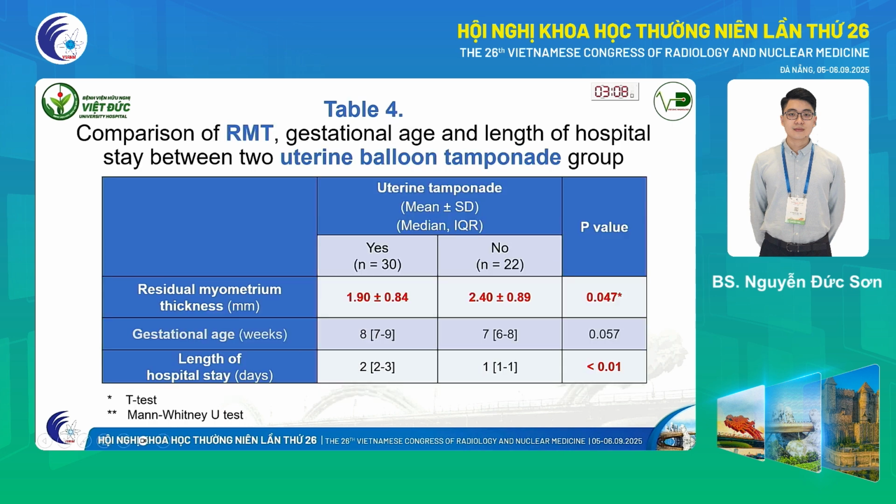In this slide, we analyze the differences between two groups of patients, those who required uterine balloon tamponade and those who did not. I want you to focus on the residual myometrium thickness. The patients who required tamponade had a significantly thinner RMT compared to those who did not. The difference was statistically significant with a p-value of 0.047. With this result, we want to see if there is any cutoff value, such that if the RMT is below that, the patient will have a higher chance of requiring uterine tamponade in the future.